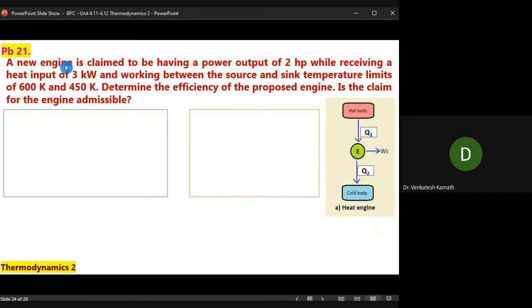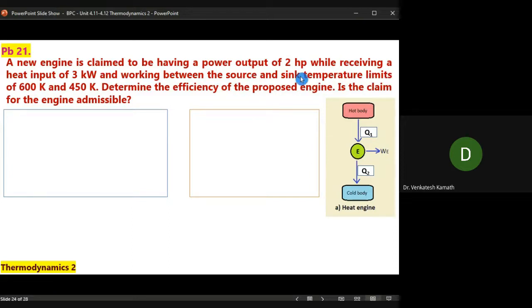Okay. Now let me go ahead with another problem. A new engine is claimed to be having a power output of 2 HP, that means work done, while receiving a heat input of 3 kilowatt. That is Q1. Input is Q1, output is W. And working between the source and sink temperature limits.